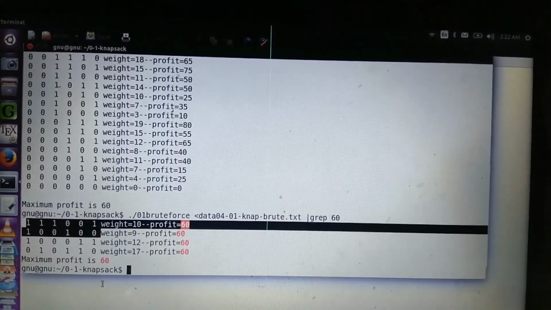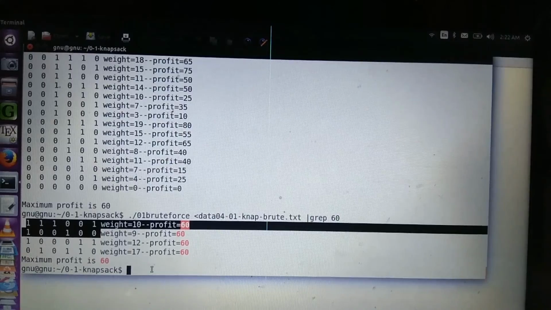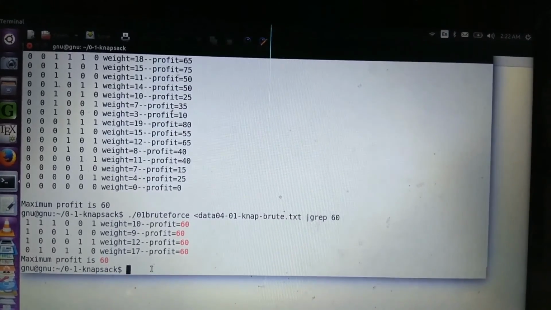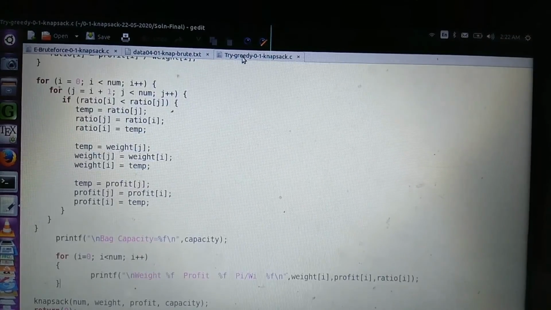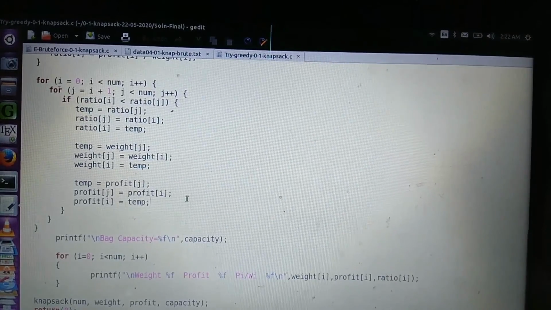Next, let us try, can we solve this 0-1 knapsack problem using greedy approach. So in the greedy approach, we will arrange these items in the descending order of Pi by Wi. Then we will pick the item with the maximum Pi by Wi value.